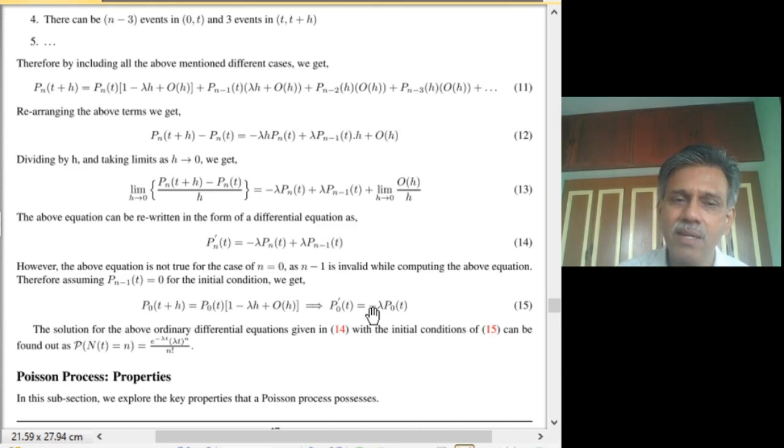You can easily see that the solution for this set of equations is simply this, that is Pn of t equal to e power of minus lambda t, times lambda t power n by n factorial. So this is how the Poisson stochastic process is characterized by the Poisson PMF prescription. So with this introduction to the Poisson stochastic process, we will stop. We will look at the properties of the Poisson stochastic process in the following lecture. Thank you.